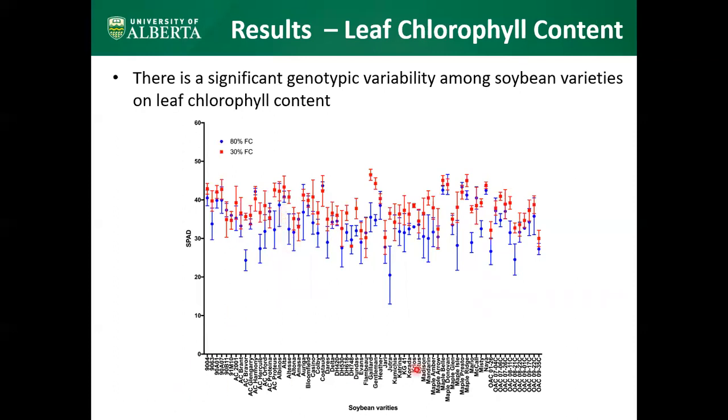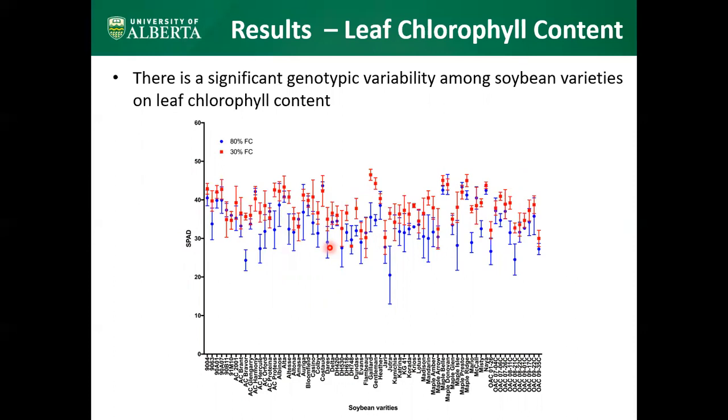In this figure, the x-axis represents the 70 varieties, and the y-axis represents the SPAD meter data, or leaf chlorophyll content data. When you look at this figure, you can clearly see that there is a significant genotypic variability among soybean varieties on leaf chlorophyll content.